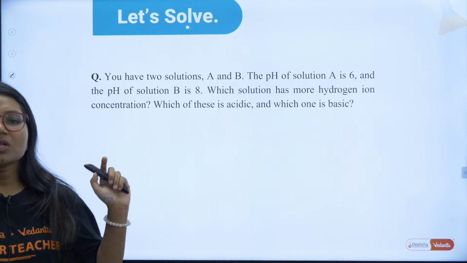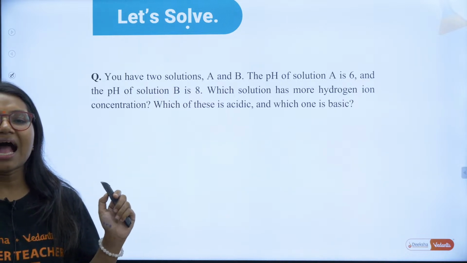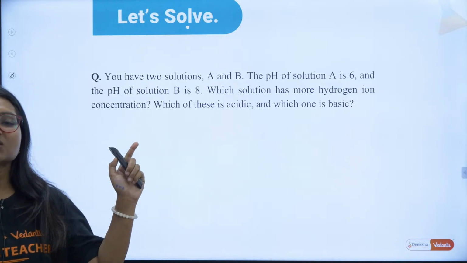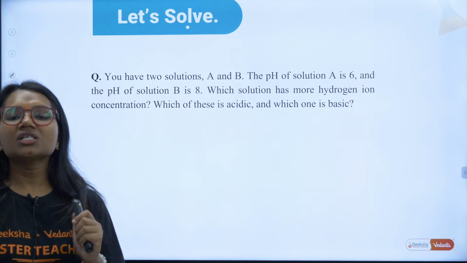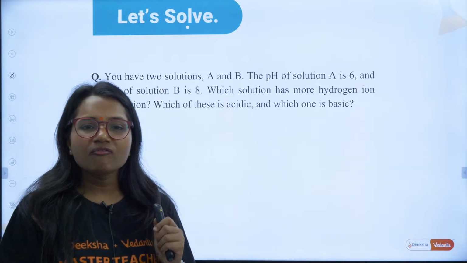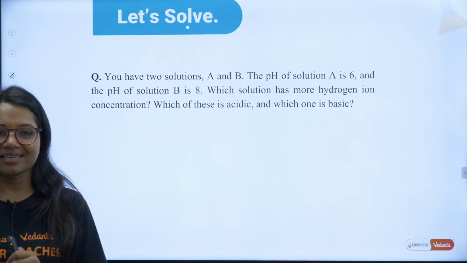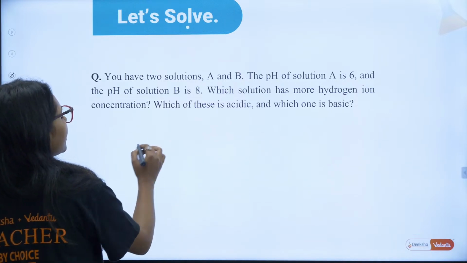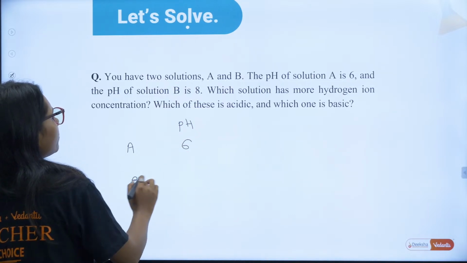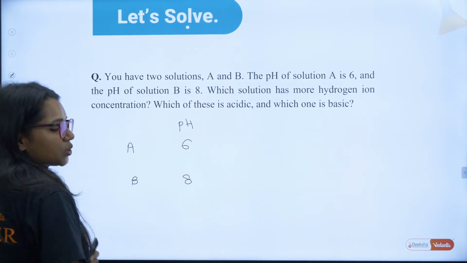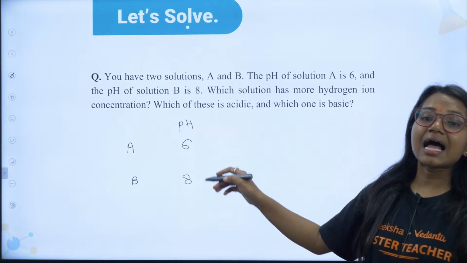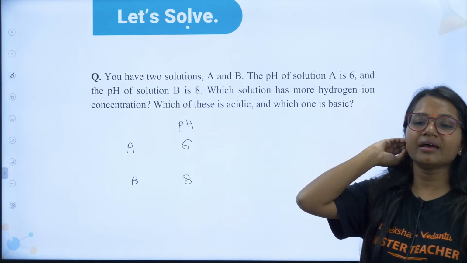Now read this question. You have two solutions A and B. The pH of solution A is 6. The pH of solution B is 8. Which solution has more hydrogen ion concentration? Which of these is acidic? Which one is basic? So here you have solution A, here you have B. pH for A is 6, pH for B is 8. Which one is acidic and which one is basic?